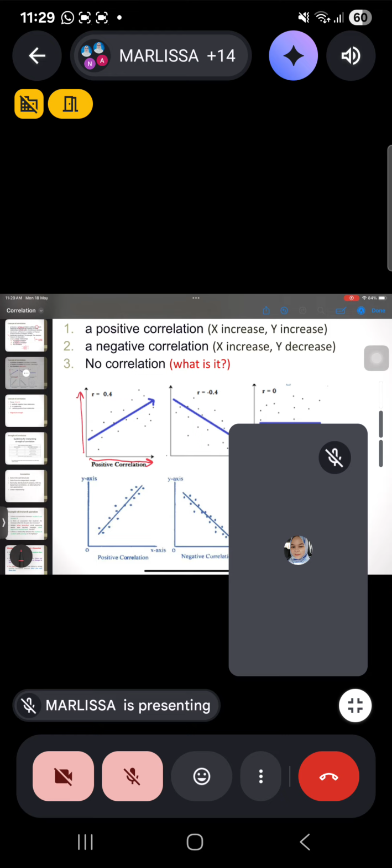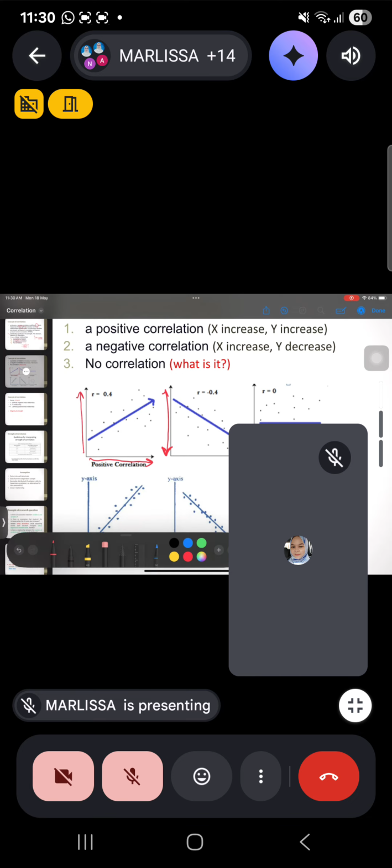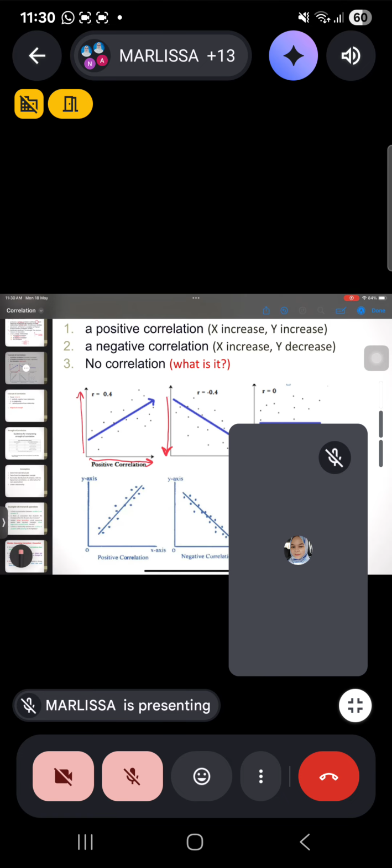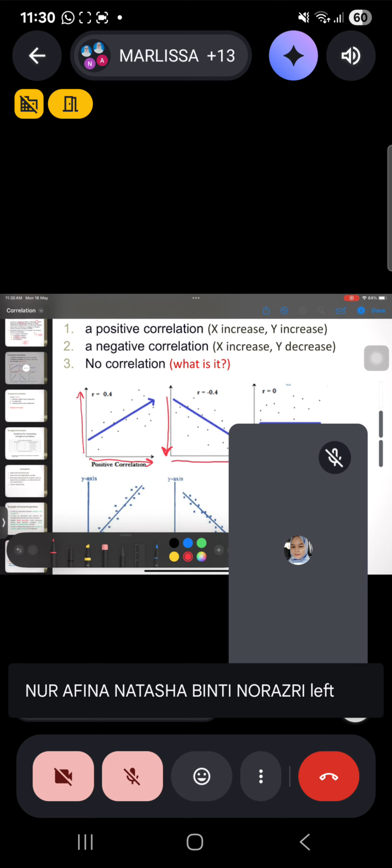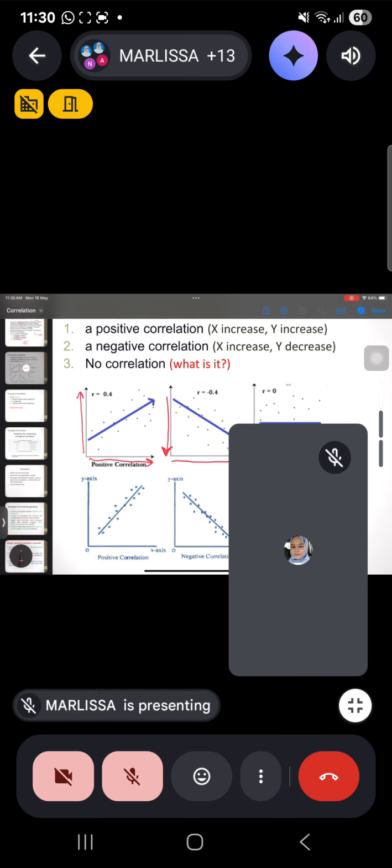But negative correlation is where, you can see here, your y-axis is decreasing, however, your x-axis is increasing. So you can see here, for a positive correlation, both axes, the value is increasing.